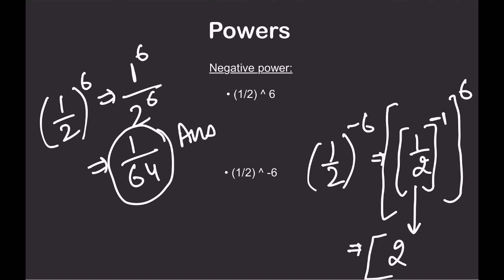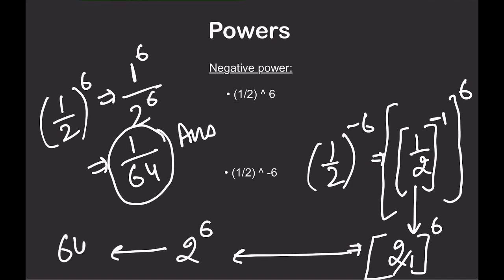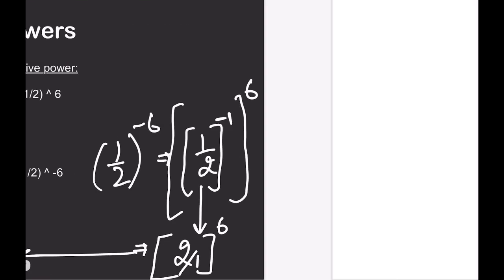So 1 by 2 will become 2 by 1 raised to power 6. So 2 by 1 raised to power 6 is 2 raised to power 6. 2 raised to power 6 is 64, which is the answer you are looking for. This is just understanding the basic concept of negative power. I hope this is okay.